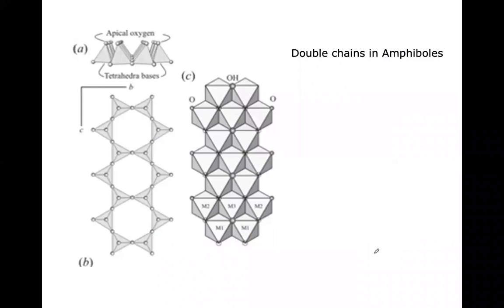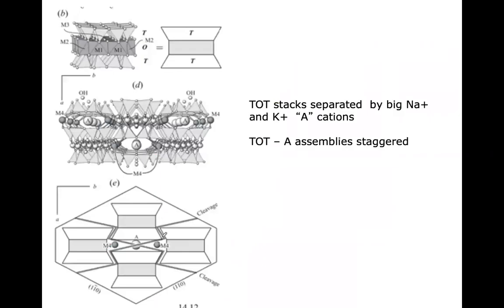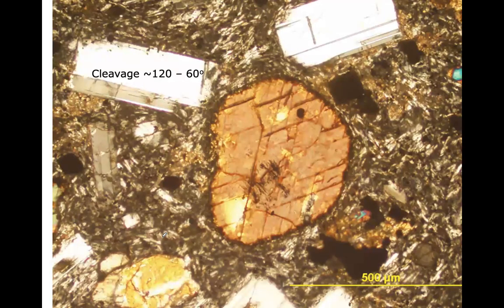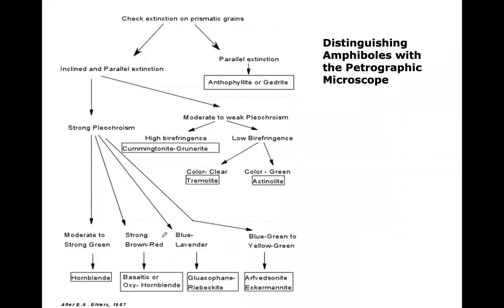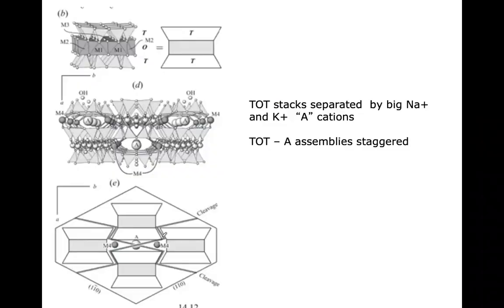Right. So these are double chains, as I mentioned. Basically, they have two chain structures bonded together. If you see some cleavages of amphiboles, you can definitely see that the angle between the cleavages is almost 120 degrees, right? 120 degree cleavage can be found in amphibole.